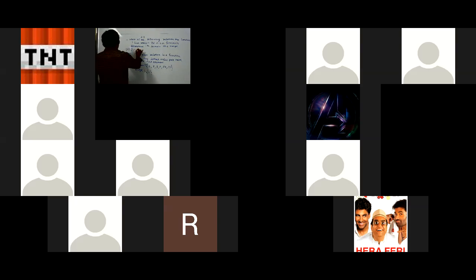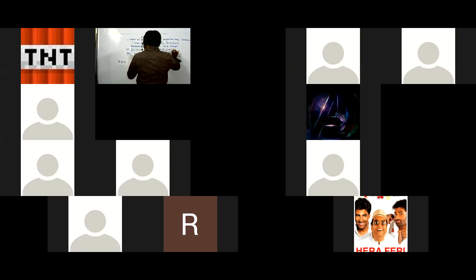Second part: ordered pairs (2, 1), (4, 2), (6, 3), (8, 4), (10, 5), (12, 6), (14, 7). Again, students, same problem. The first condition, whether every element has an image, we cannot verify. But that every element has only one image we can verify. Like 2 has only image 1, and 2 doesn't have any other image. 4 also has only image 2. So the given relation is a function because no two distinct ordered pairs have the same first element.